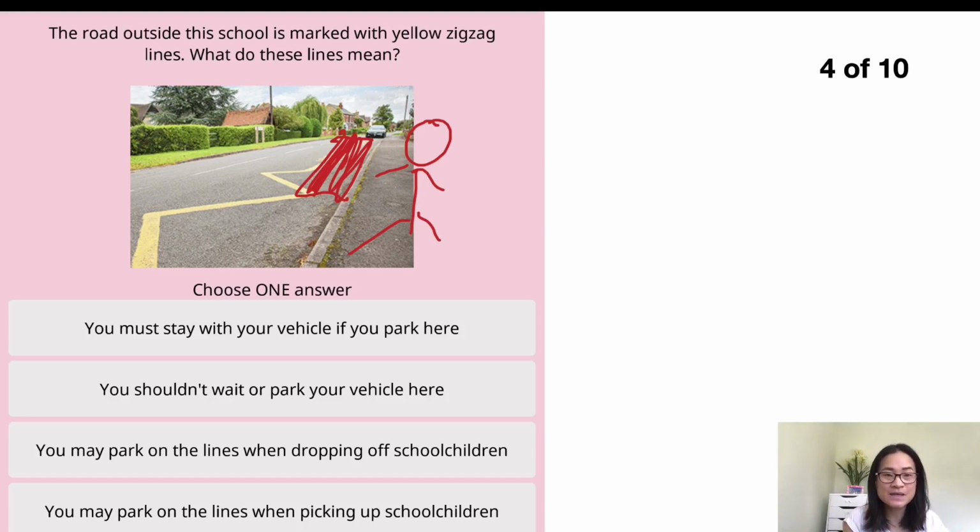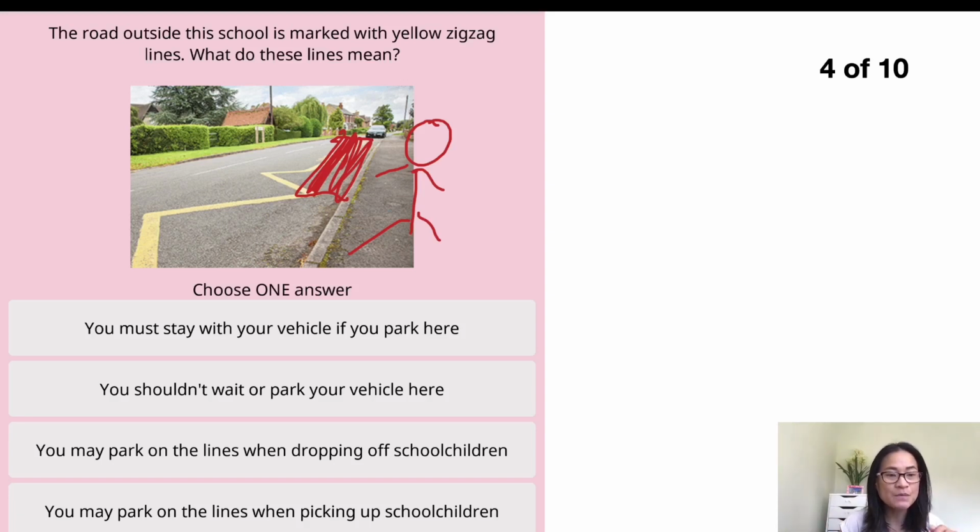Because the children who would like to cross the road are tiny, and the driver cannot see them clearly. The children cannot see the car clearly as well. That's why they put the zigzag line there, to prevent drivers from parking next to or in front of the school. All right, let's see the choices they have for you.